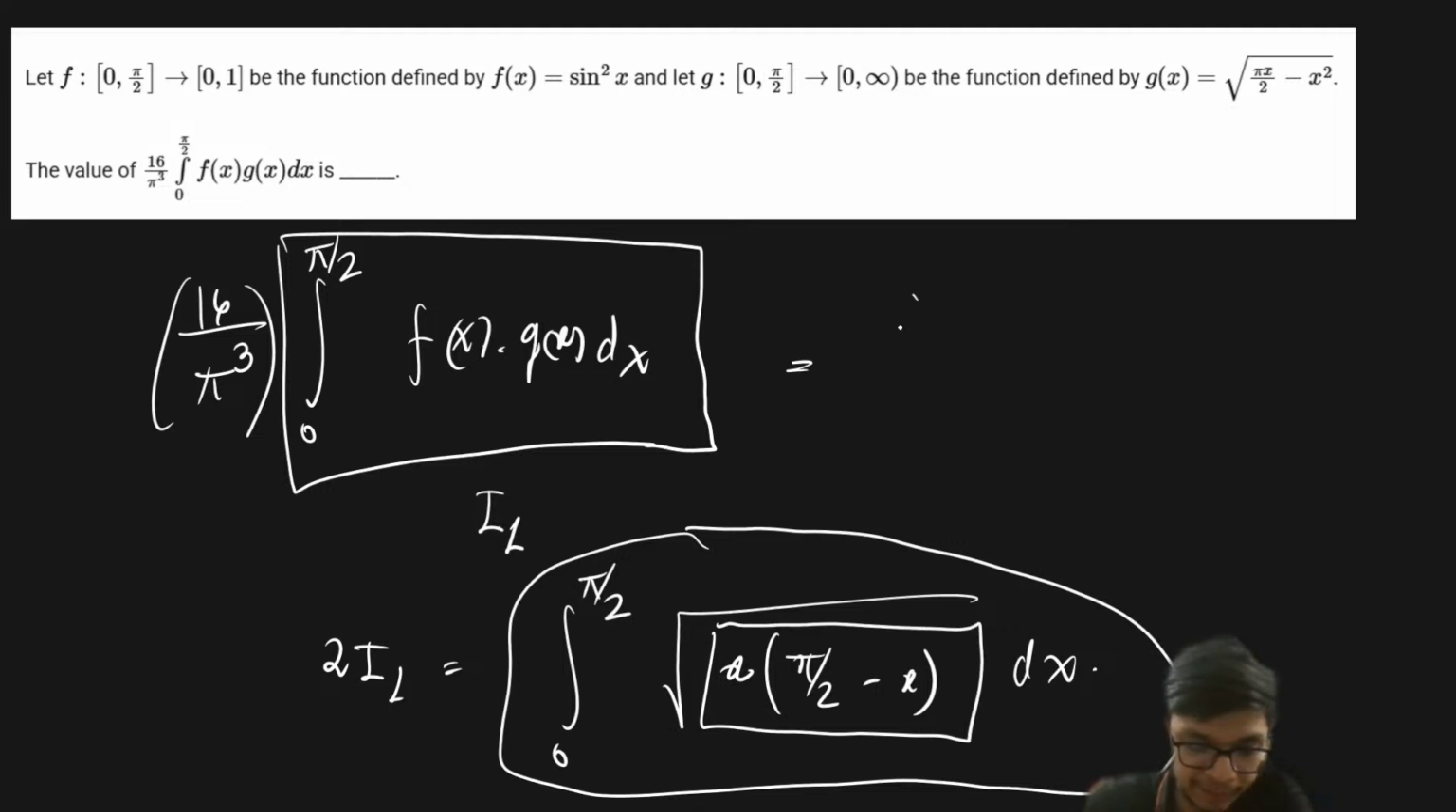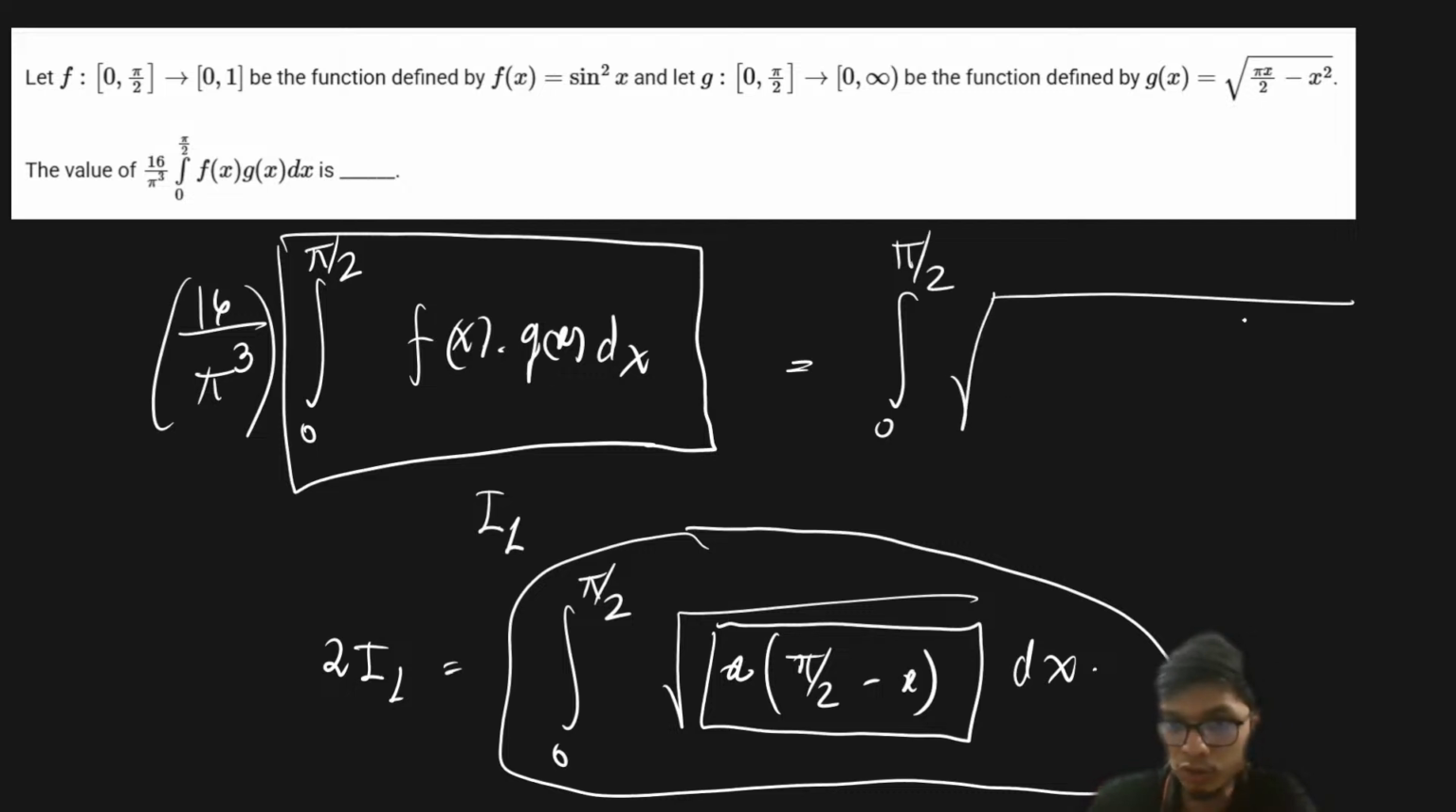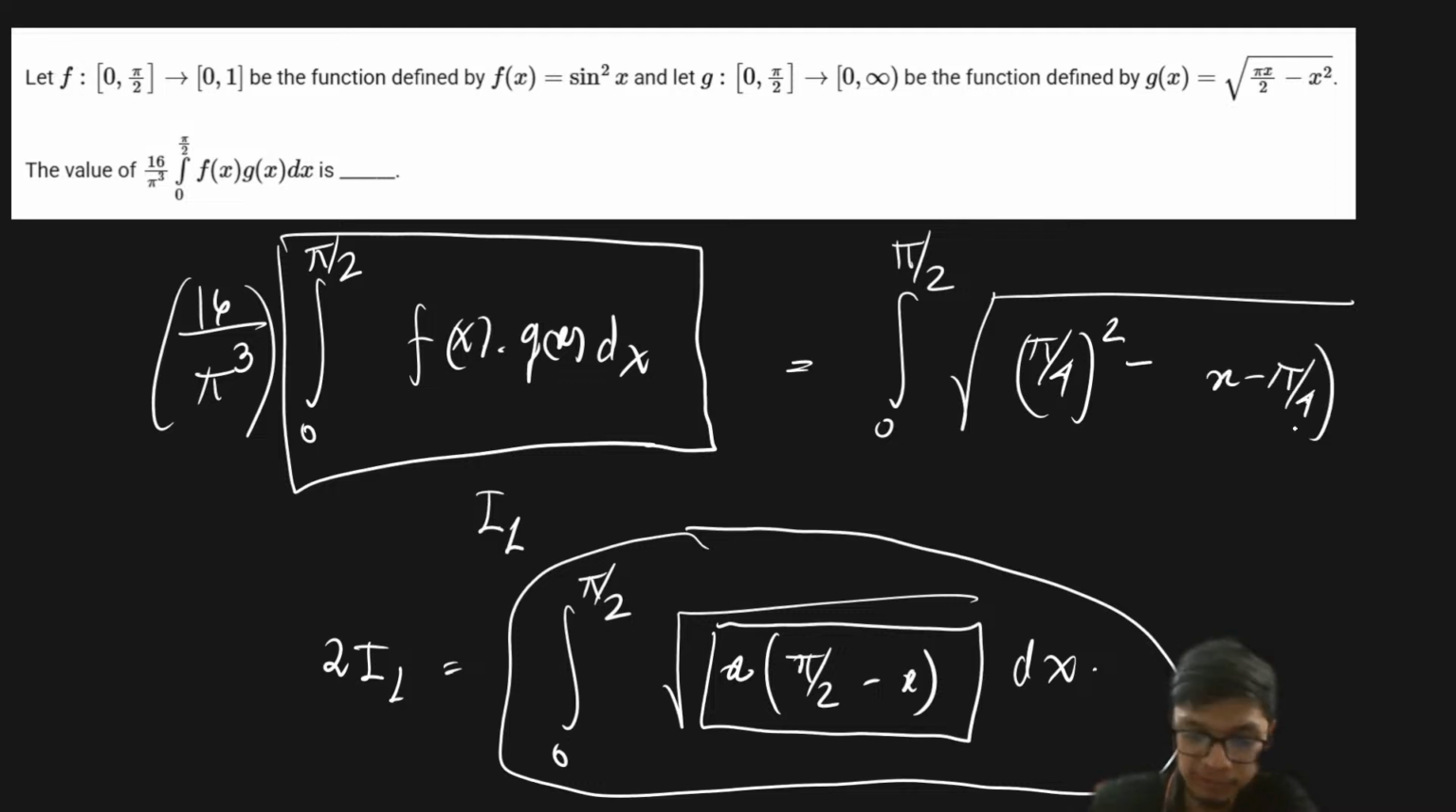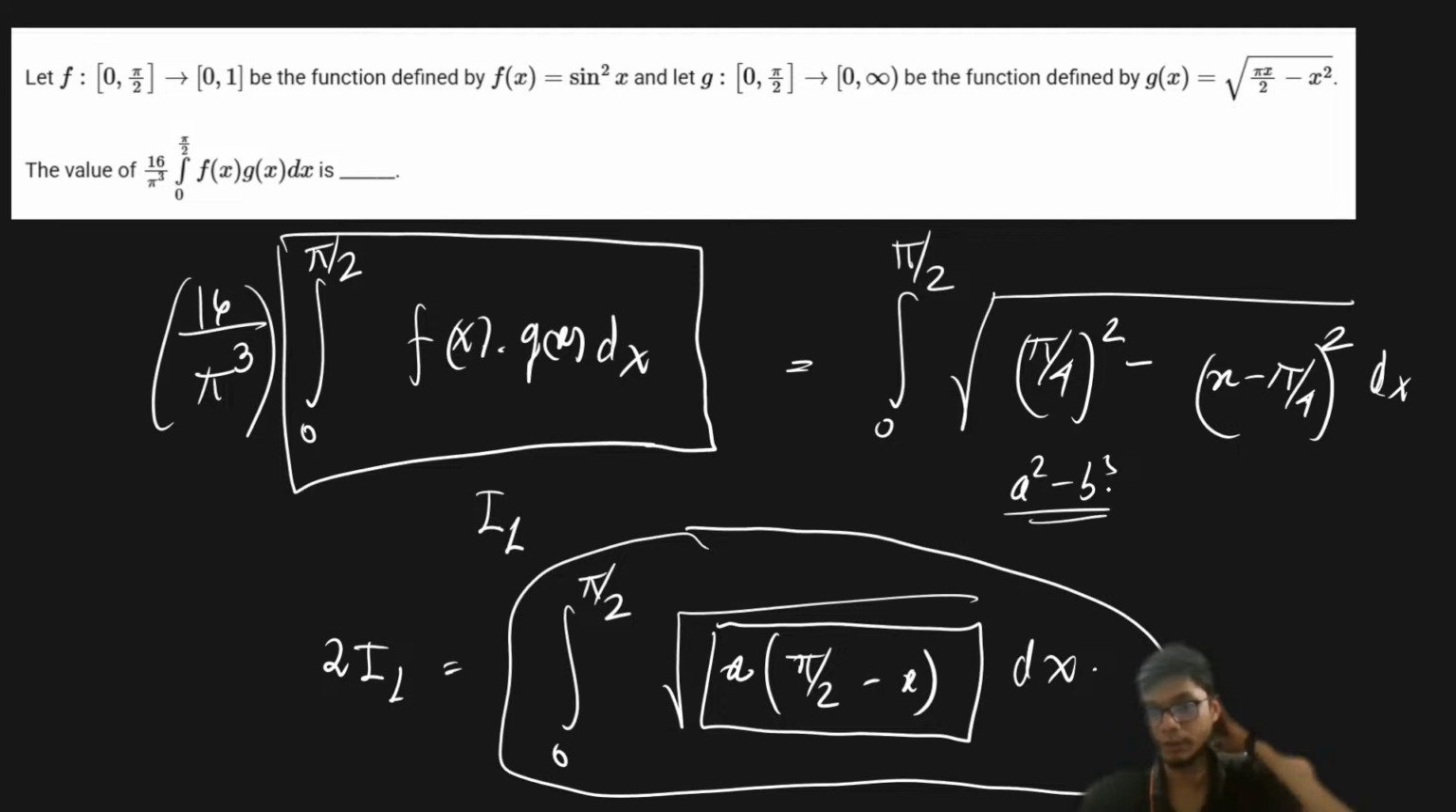I can also write this part as, now in the integration 0 to pi by 2, this part I can also write it as pi by 4 whole square minus x minus pi by 4 whole square over here and dx, right? So I'm just simply applying the formula of a square minus b square. So if I do that, then you will find out that this particular result is going to turn out as simply as this, right? So if I am able to write this expression in this particular form, then I know the particular formula for it.